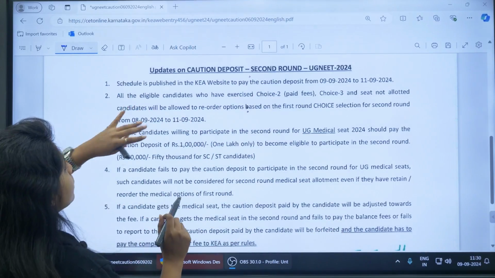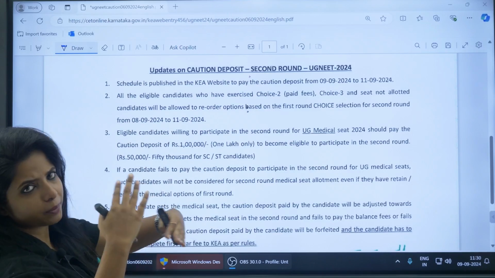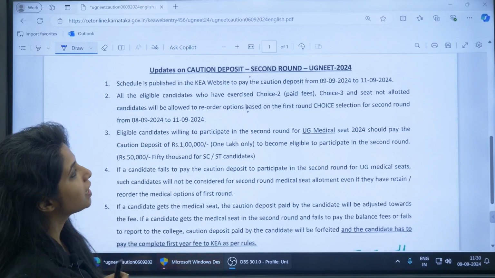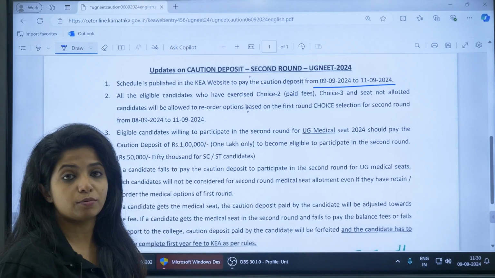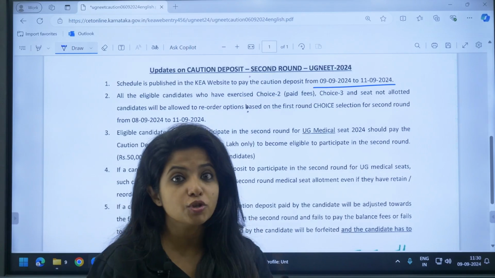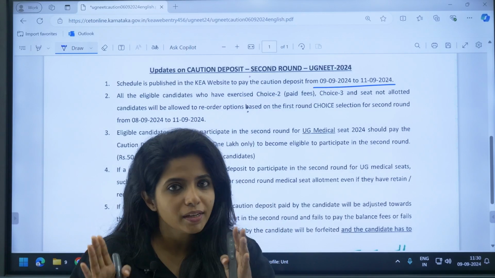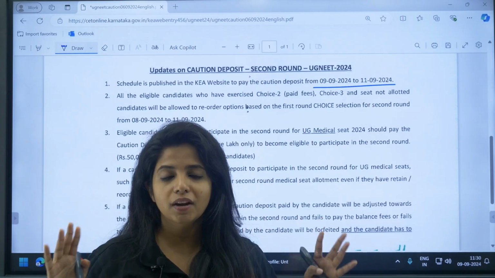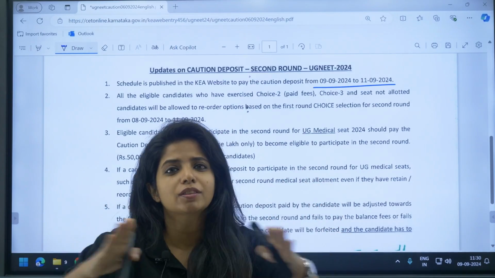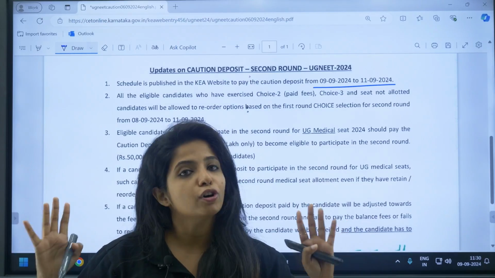Okay, so over here, the first point, let's read it point by point. Schedule is published in the KEA website to pay the caution deposit from 9th of September to 11th of September. So, the time period during which you have to pay the caution deposit is only until day after tomorrow. Today is 9th of September, day after tomorrow is 11th. Only during this particular period you can pay your caution deposit.